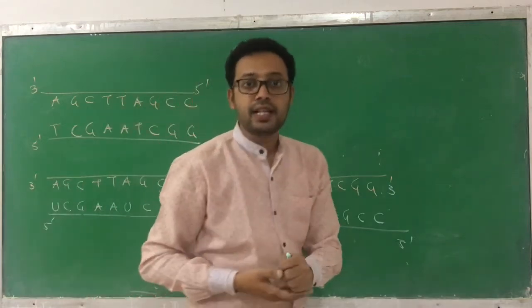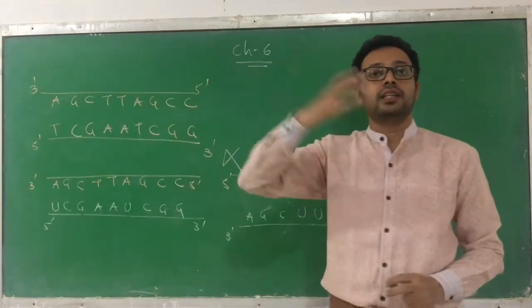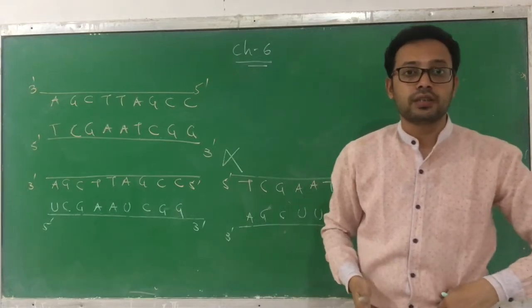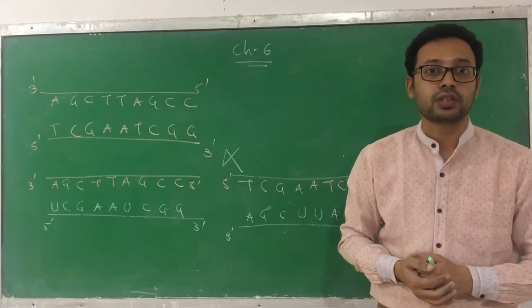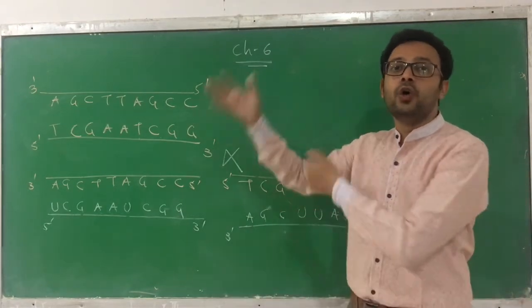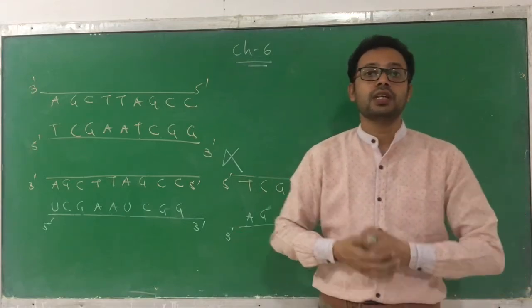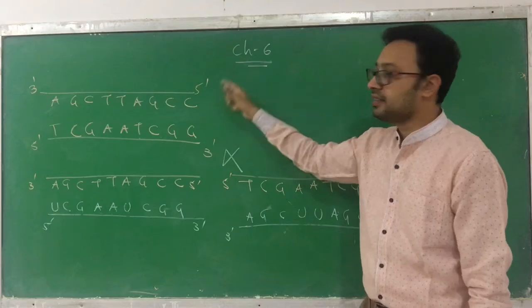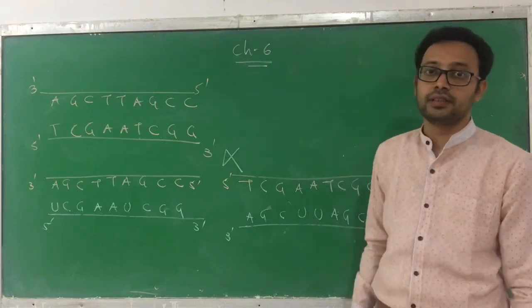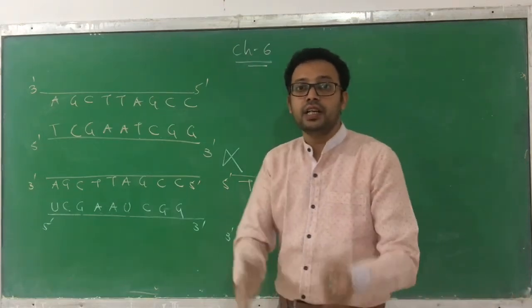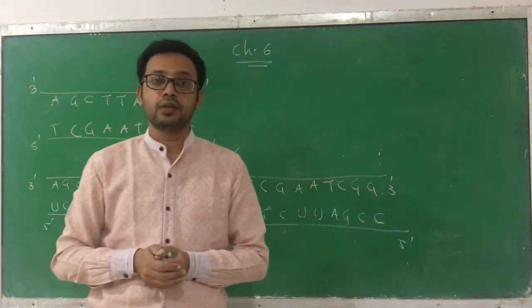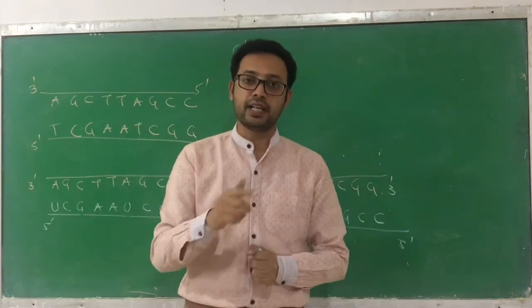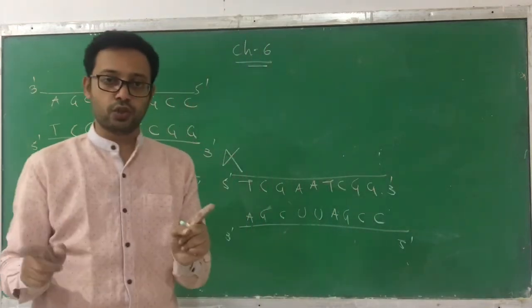And if double stranded RNA is produced, then the translation process does not occur, meaning the protein synthesis process does not occur. Okay? And the whole meaning of this transcription process gets wasted. So that's why only a single chain is going to be copied. And even in a single chain, only some part is going to be copied. Which part will be copied, that we are discussing. So this is clear to all of you.